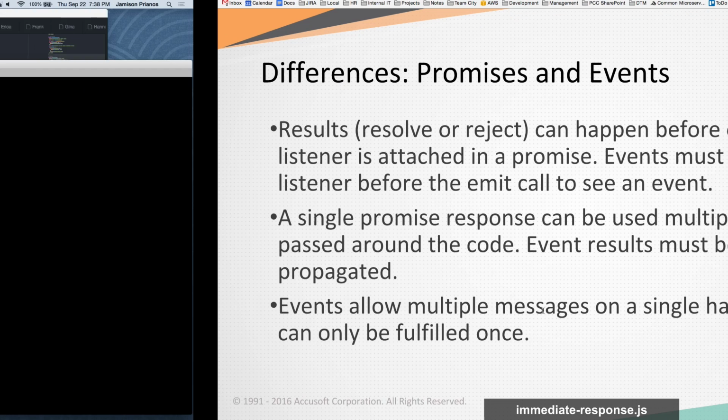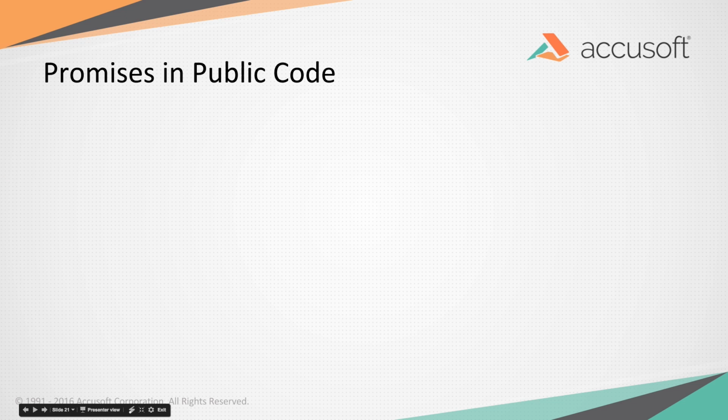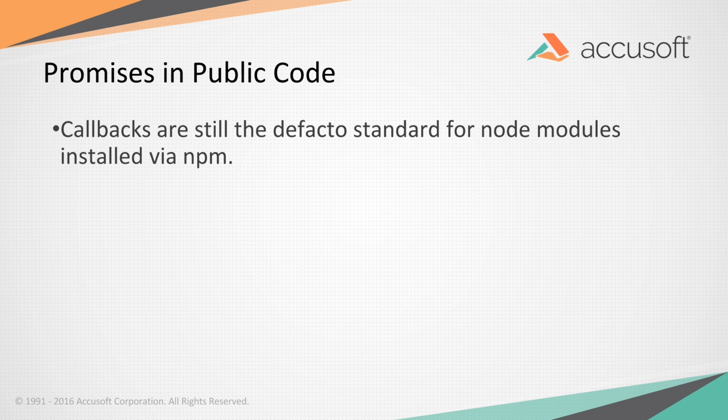So, putting promises in public code. Callbacks are still the standard. That is what Node is built on. That is what every library out there uses. So if you install something via NPM, you can be pretty sure that unless the person didn't want a lot of people to use it, it uses callbacks as its default mechanism. But you can still use promises.